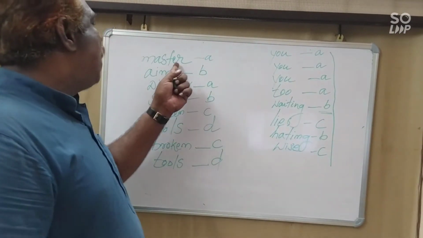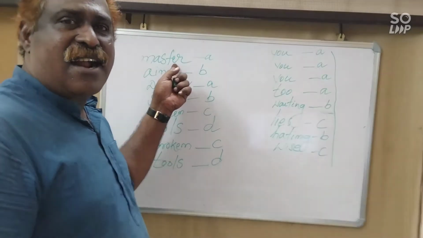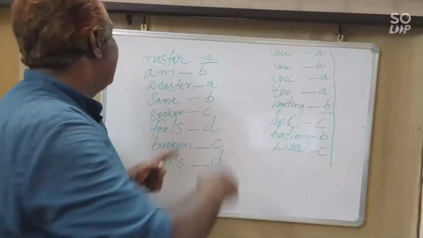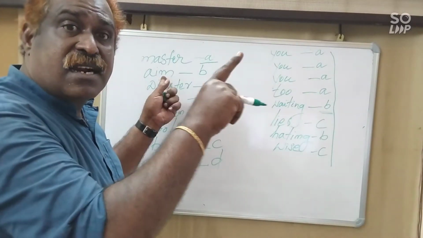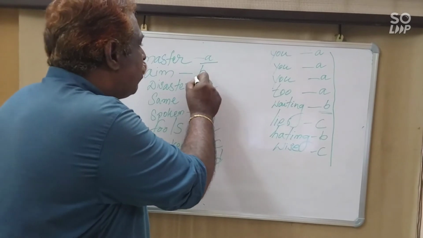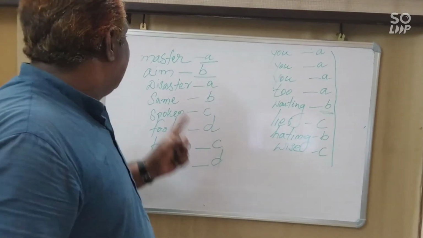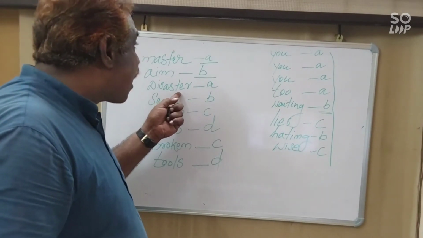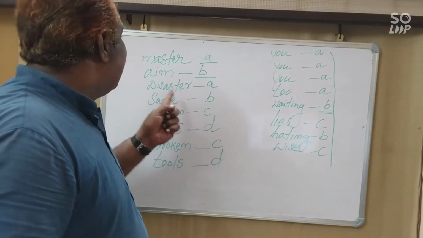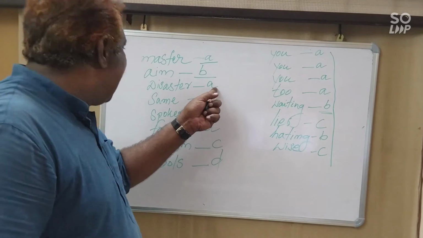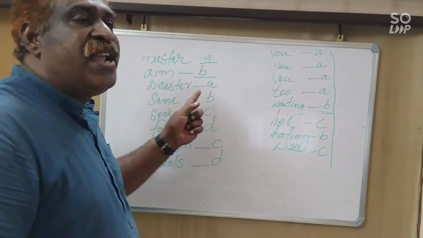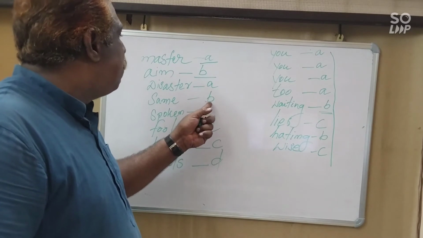Let us see, master, first sound, we give a letter A. Aim, not the same, it is another sound, another letter B. Then disaster, that is the first one, so here we have given A. So disaster, again A. Same, aim, so we give the same letter B.